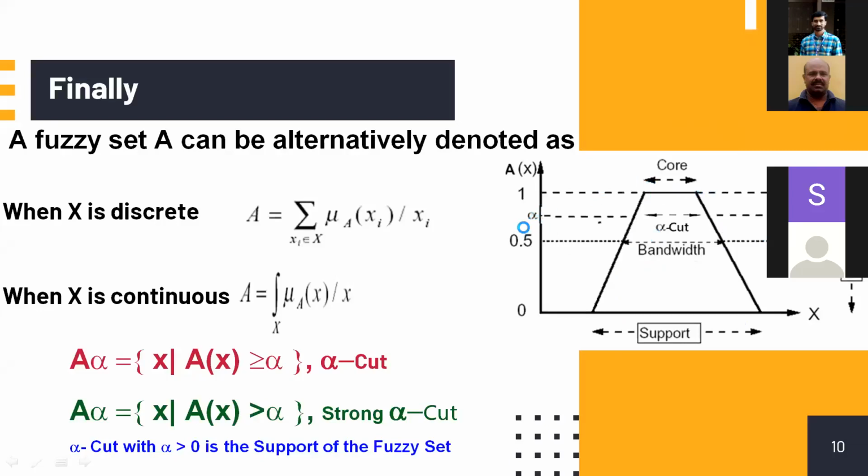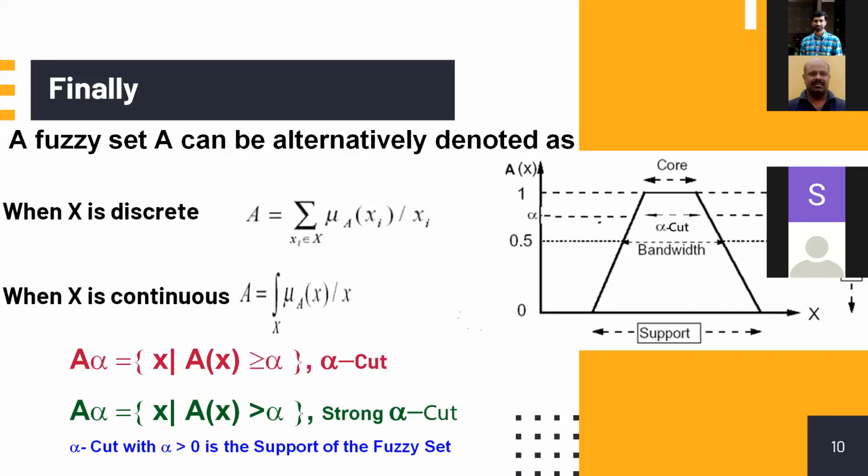Then if you fix some value like alpha, say 0.75, and consider members only with membership values alpha and above, then it is called alpha cut. If you consider only above alpha, then it is strong alpha cut. If you consider anything equal to or above alpha, this is simply called alpha cut. If you consider only membership values greater than alpha, then it is called strong alpha cut. These are some of the definitions or terms associated with the fuzzy set.